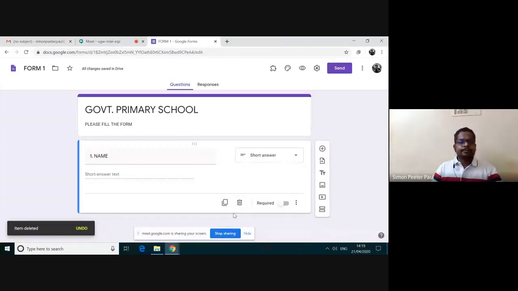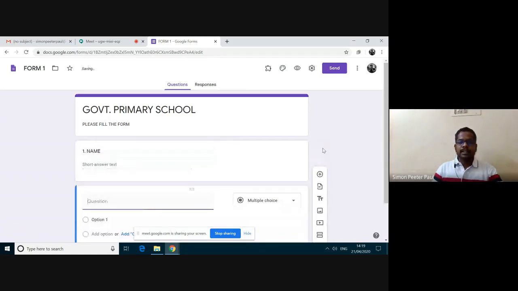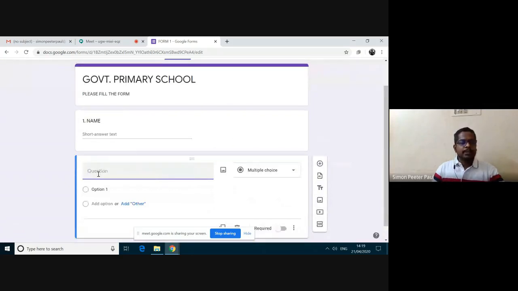Okay. Now, the first one I have given the name. I have selected short answer. And then the second one, what I have to do is, it is a primary school. I want my student to give their gender. So whether it's a boy or girl. So I want to create another question. Here there is an option add question. I am clicking this add question option. I clicked. I am typing here gender.